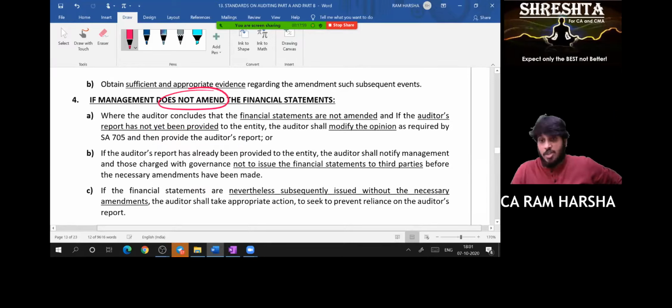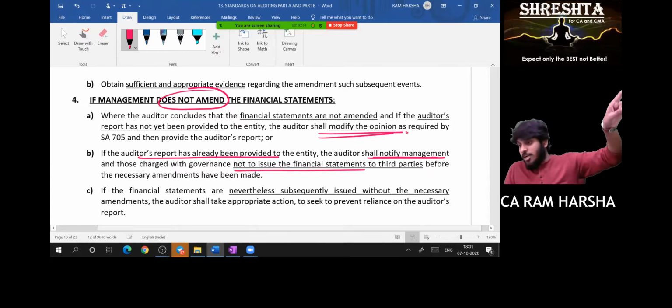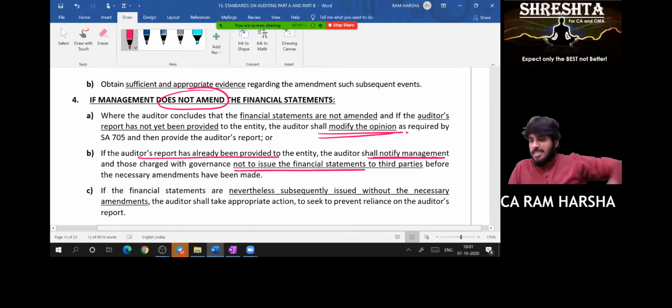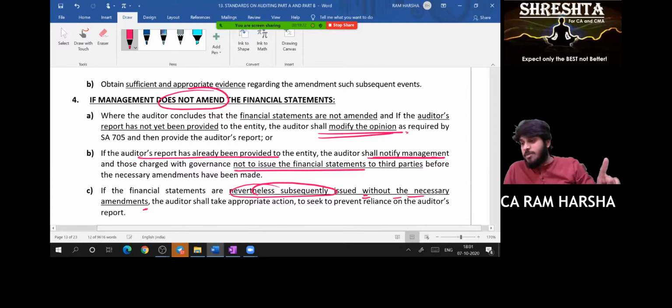Suppose management does not amend, getting it, then the auditor shall modify the opinion. Suppose the audit report is already provided to the entity, the auditor shall notify management and TCWG not to issue it. If you have already handed it over, tell them not to issue. Suppose nevertheless the financial statements are subsequently issued without the necessary amendments and without the auditor's permission, financials are issued as they are, and the audit report is also issued as it is.